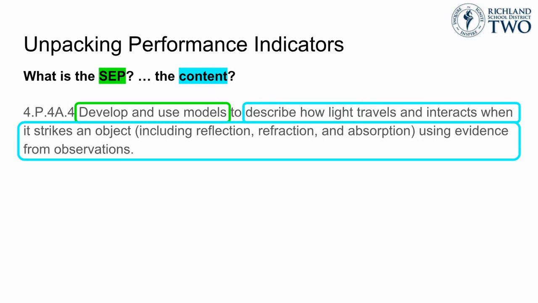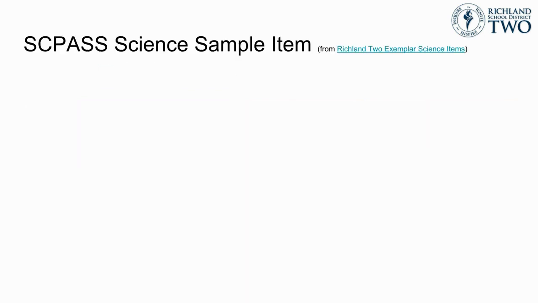And they need to analyze and interpret their observational data in order to develop models they can use to exemplify and describe how light behaves in different ways. This means that students need to be assessed on their ability to both use descriptions and observations to develop models, as well as on their ability to use and interpret visual models that exemplify and describe reflection, refraction, and absorption of light.